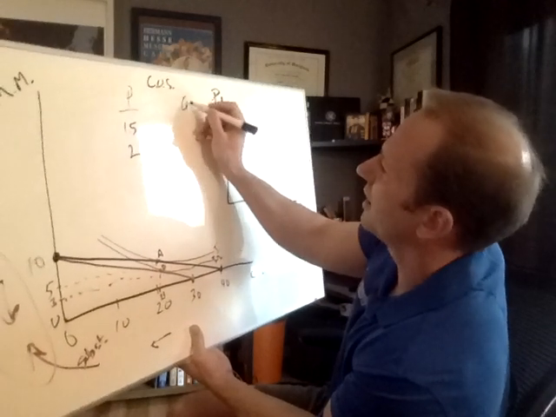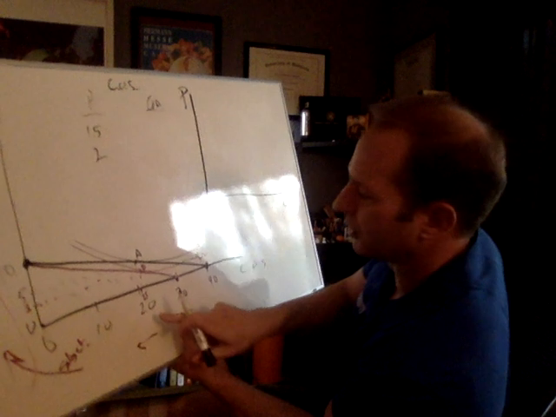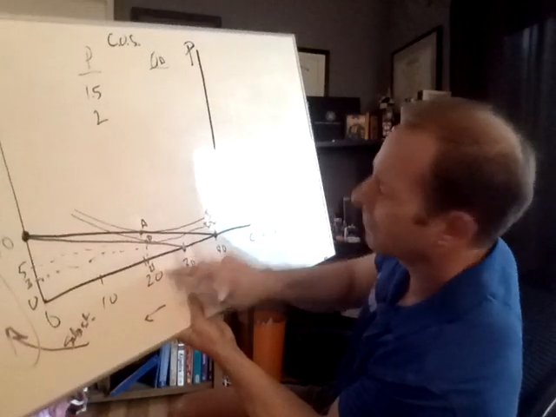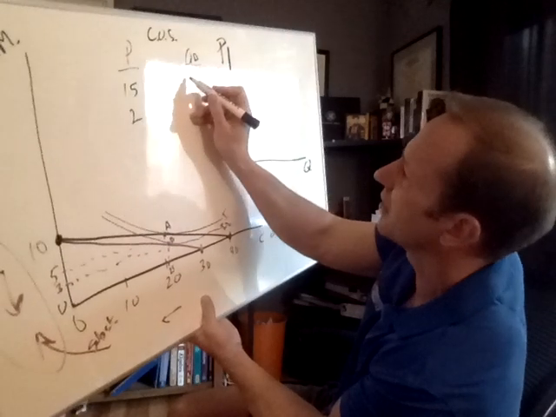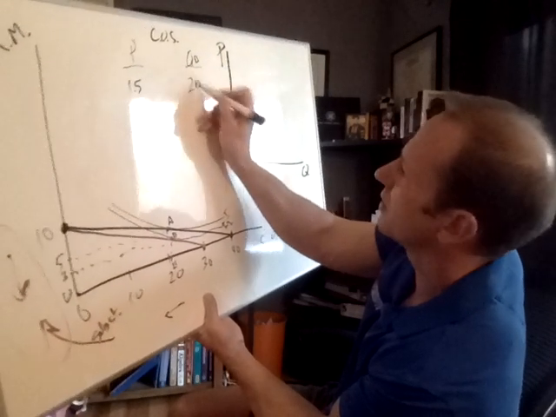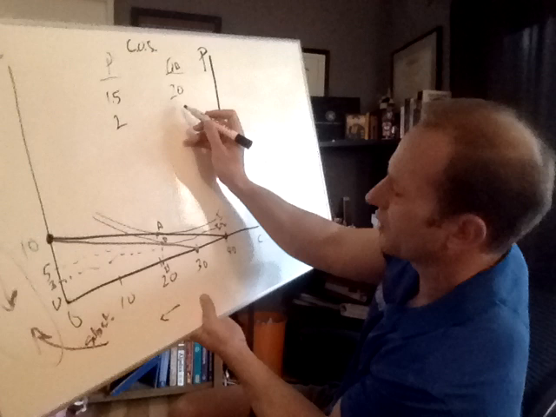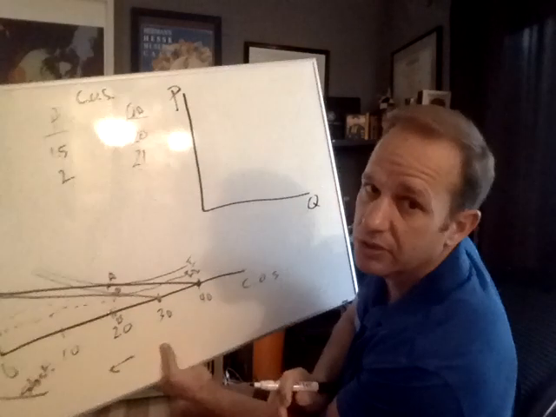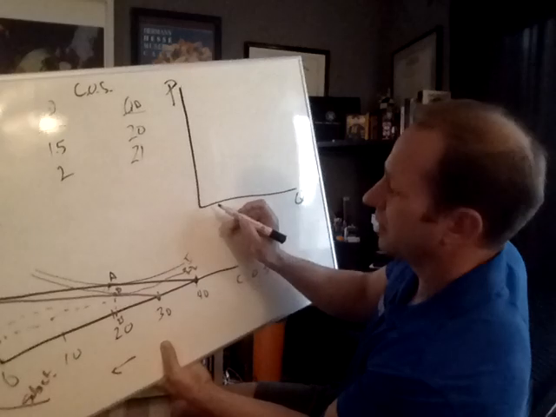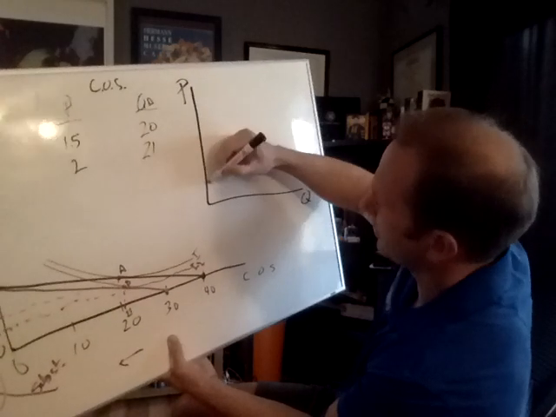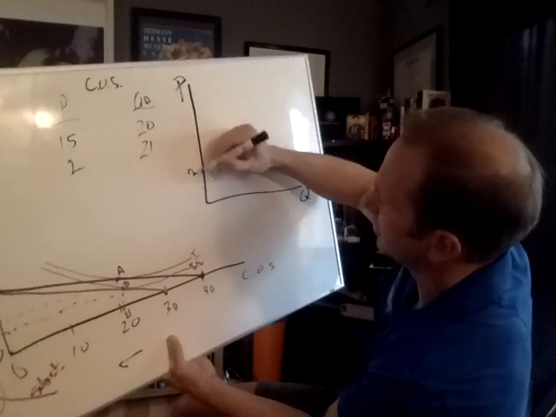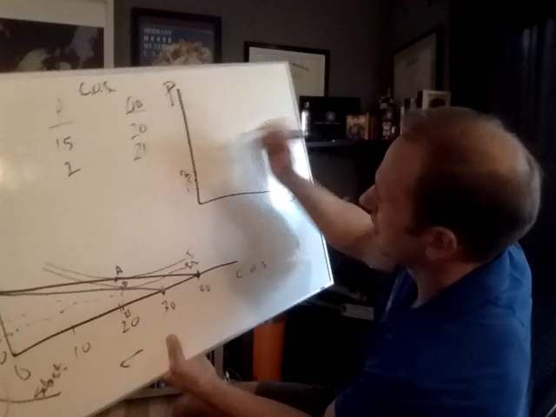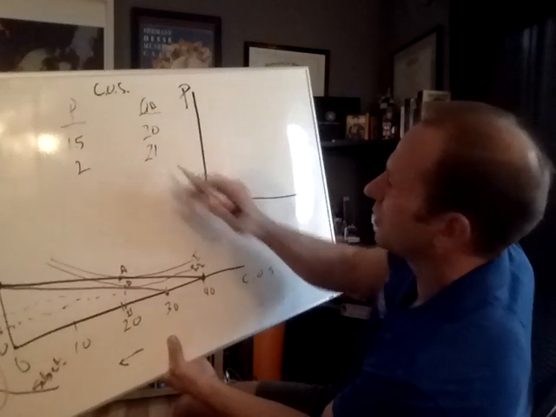At $1.50, the consumer was willing and able to purchase 20 units. When the price rose, the consumer was willing and able to buy 21 units. Let's say this is $1, this is $2, so $1.50 would be halfway in between. And we had two quantities, 20 and 21.